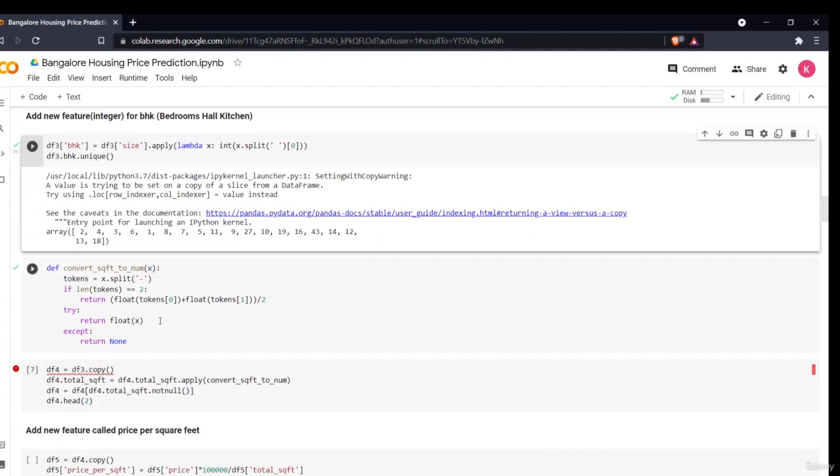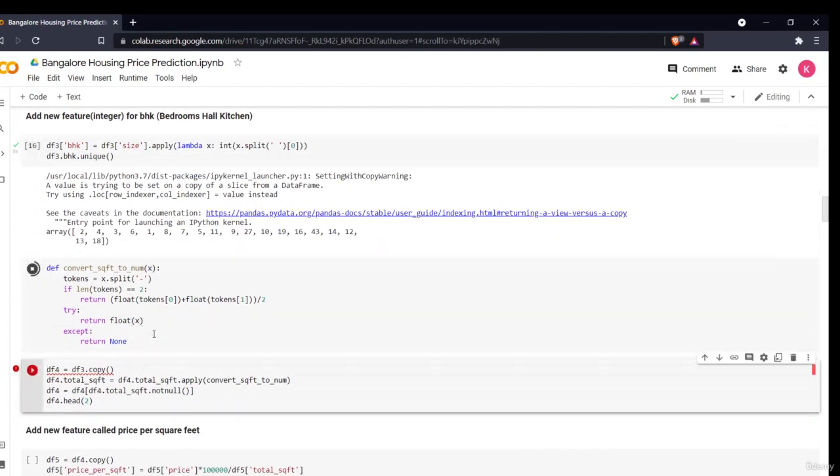Then what we'll be doing, we'll be converting our square foot to numerical variables. Now what I did, I'm defining a function to convert square foot to numerical variables. Then I'll say token, split it with the help of this split column. Then I'll tell you how I'll apply it. I'm saying if the length of token is equal to 2, then return this value. Else, return the normal float value.